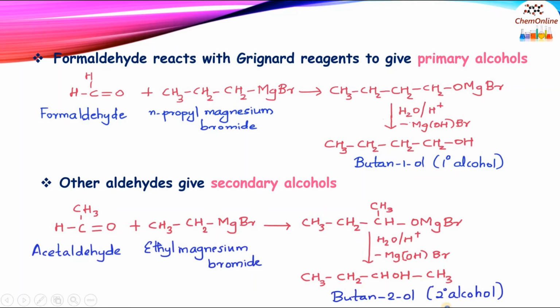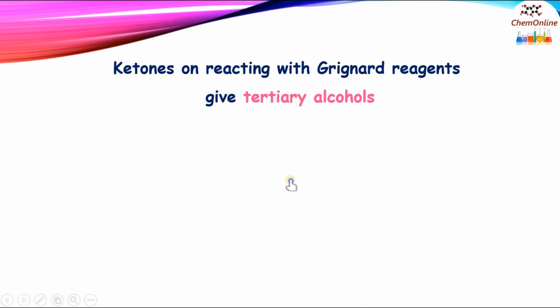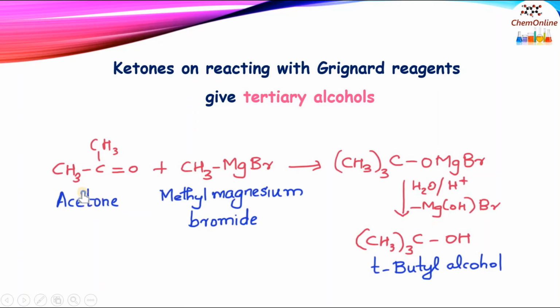Now ketones on reacting with Grignard reagents give tertiary alcohols. For example, acetone when treated with methyl magnesium bromide will give (CH3)3COH, tertiary butyl alcohol. So formaldehyde gives primary alcohols. Aldehydes other than formaldehyde will give you secondary alcohols, and ketones on reacting with Grignard reagents give tertiary alcohols.